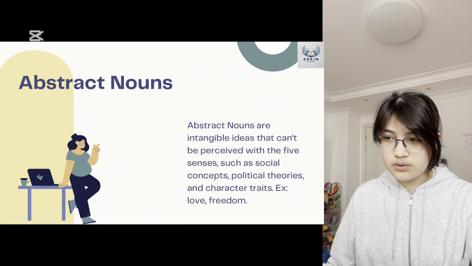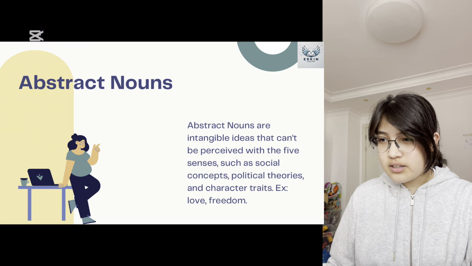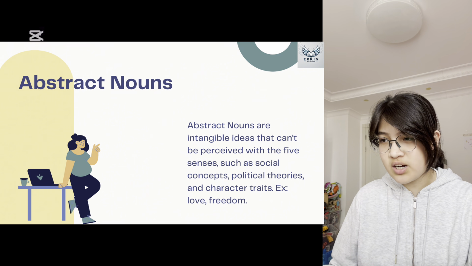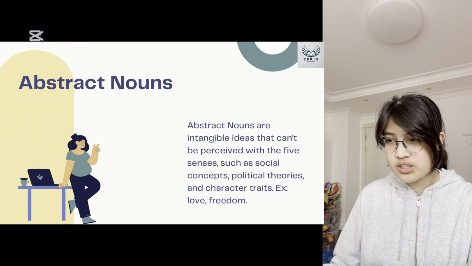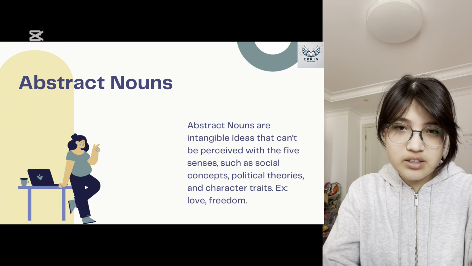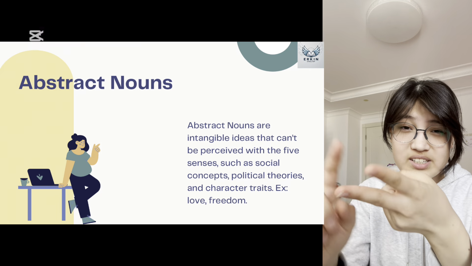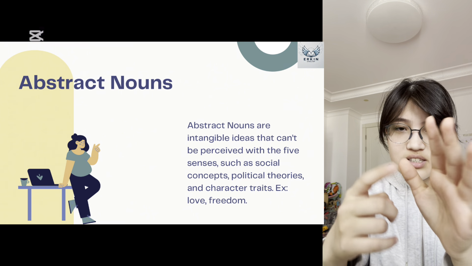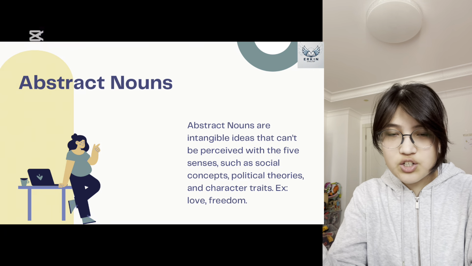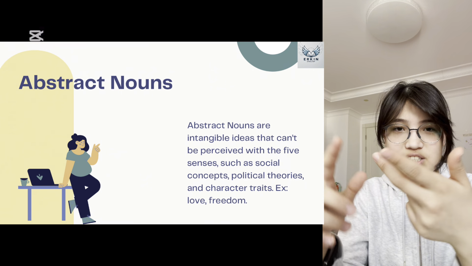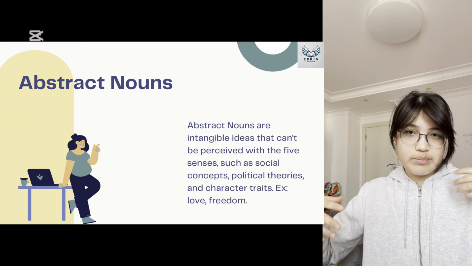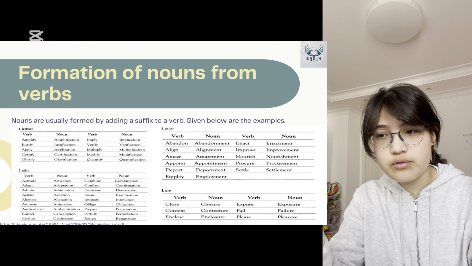Then we have abstract nouns, which I'm not sure you know of. They are intangible ideas that can't be perceived with the five senses, such as social concepts, political theories, and character traits. For example, love or freedom. So, abstract nouns, you can't feel them with any of your five senses, which are sound, sight, touch, taste, smell. You can't feel love through touch, taste, or anything else. You can't feel freedom with anything else. It's more abstract.